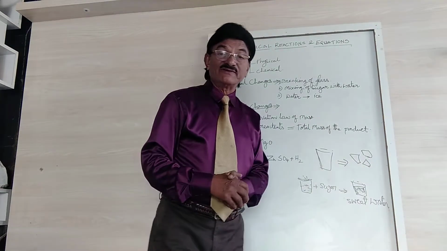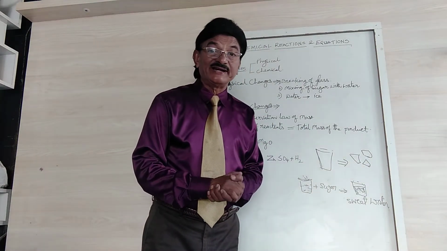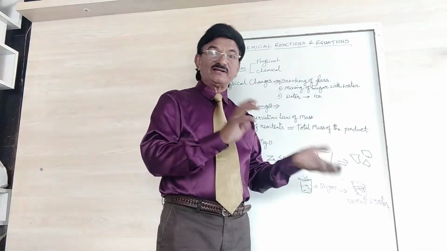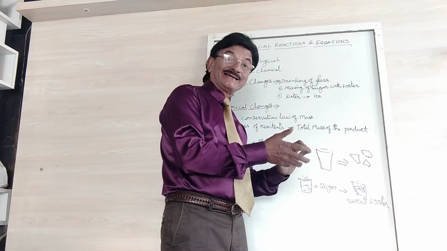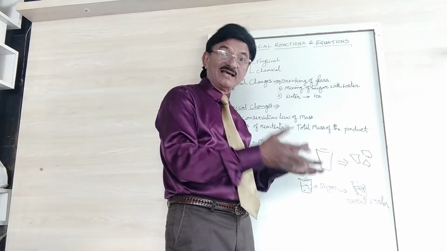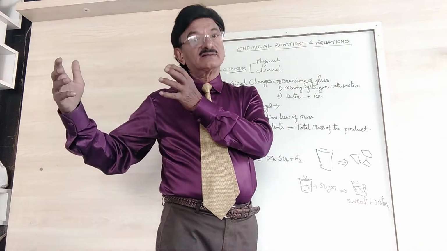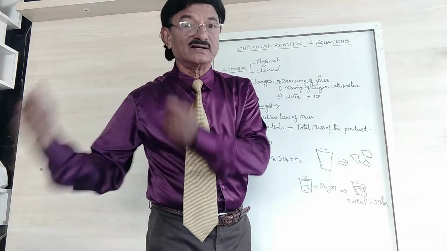What is the conservation of mass? Mass can neither be created nor destroyed. So whenever a change takes place, the sum of the masses in the reactants is equal to the sum of the masses in the products.